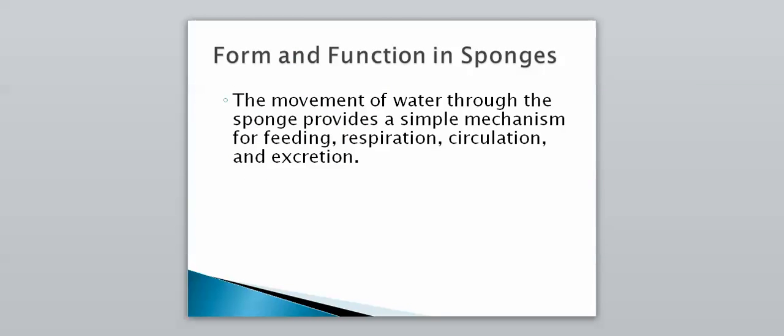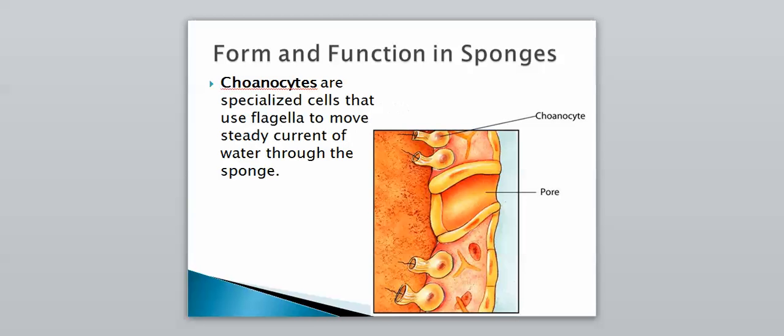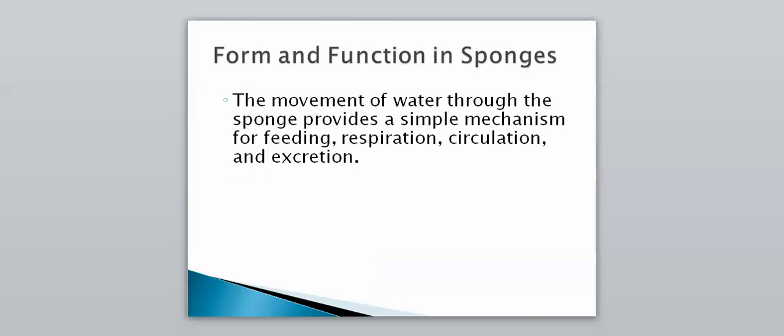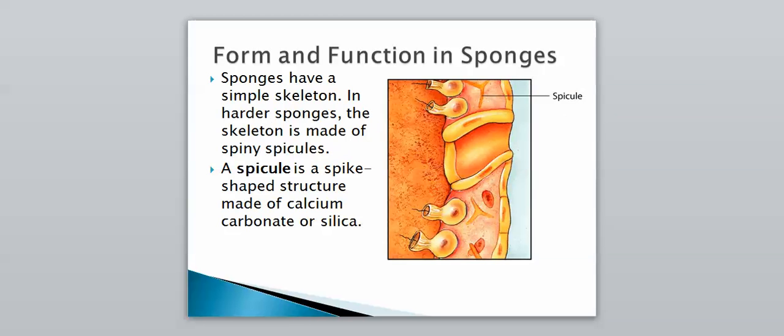And this movement of water through the sponge provides a simple mechanism for feeding, so it'll bring in food; respiration, it'll help bring in oxygen and remove CO2; circulation, just getting out their waste material, or passing along nutrients; and then excretion, which is to get rid of their waste material. So these choanocytes play a big role in how the sponge can carry out its essential functions to be considered an animal.